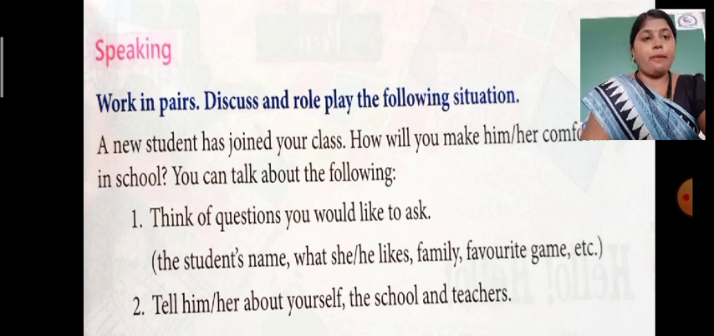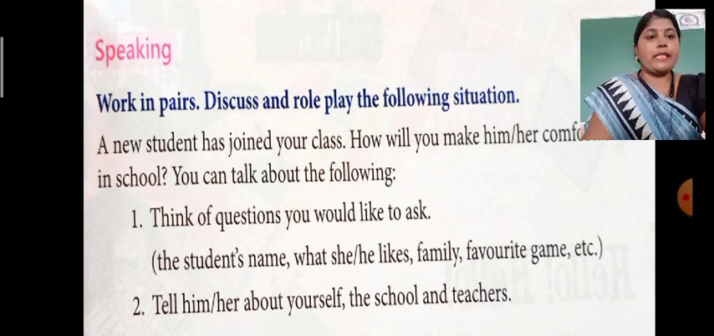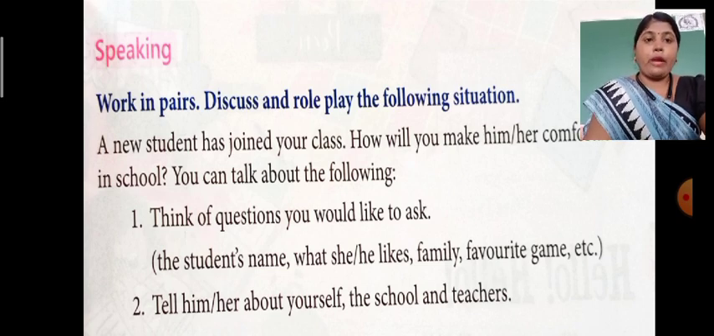You can again ask about their favorite game also. Yes, so see, in this way you can ask many questions. You have to think which type of questions you are going to ask.